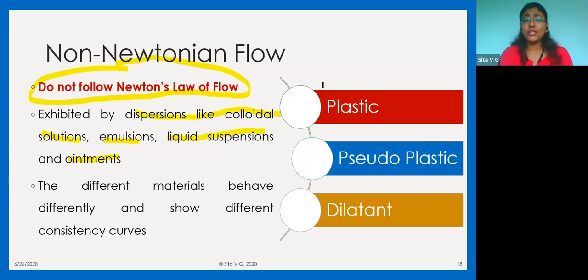Now, non-Newtonian flow is divided into three types. One is plastic flow, one is pseudoplastic flow, one is dilatant flow. These three are very, very important concepts, so pay complete attention to what I am talking line by line. When we talk about these three subtopics, you automatically know that these are non-Newtonian flow and will not form a straight line as we saw in Newtonian flow.